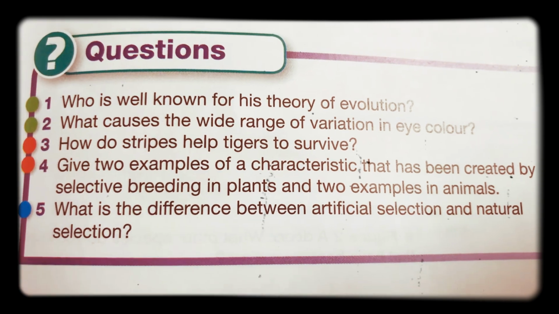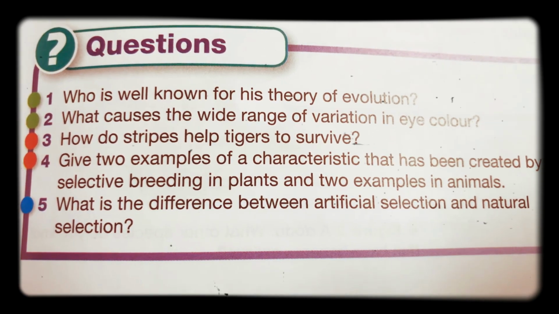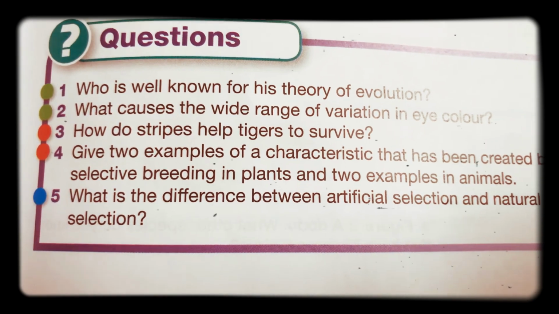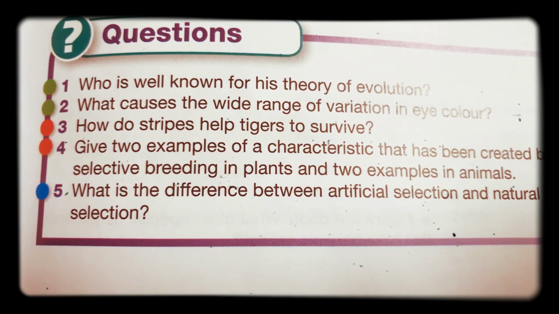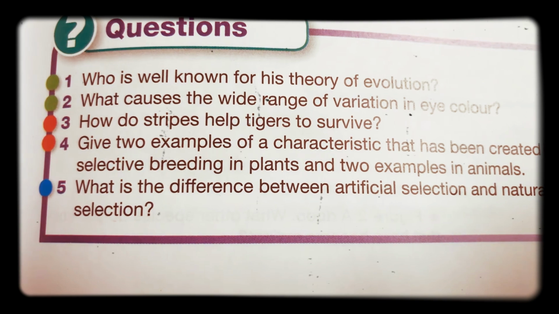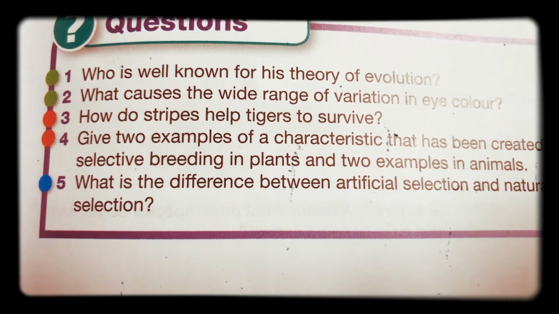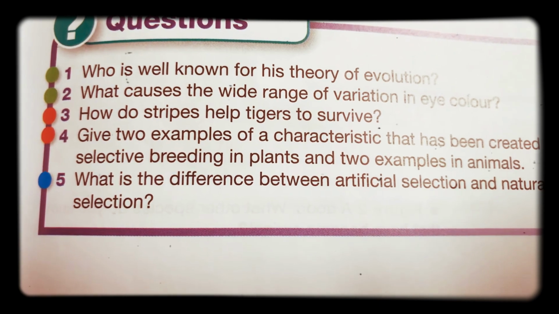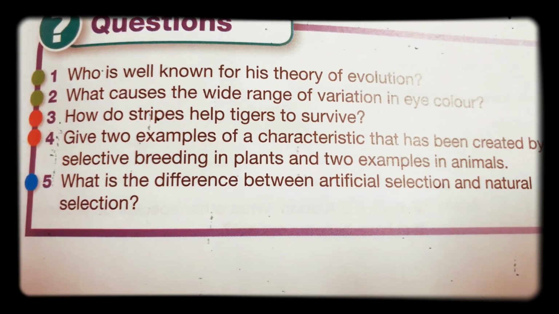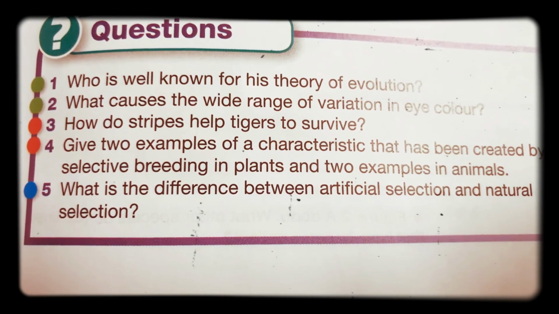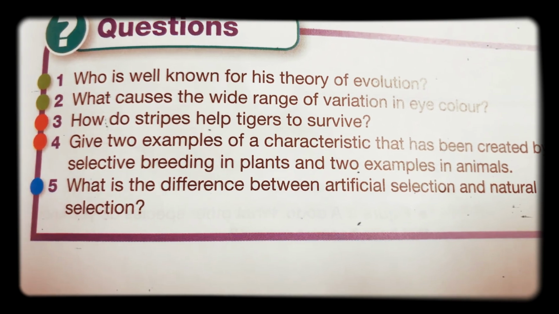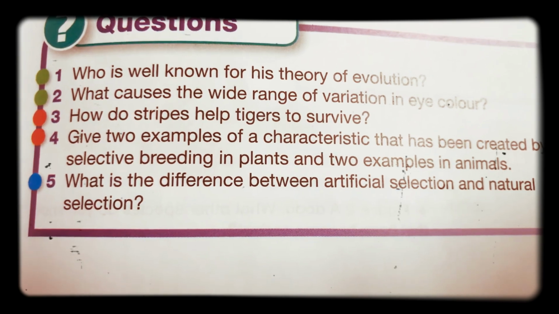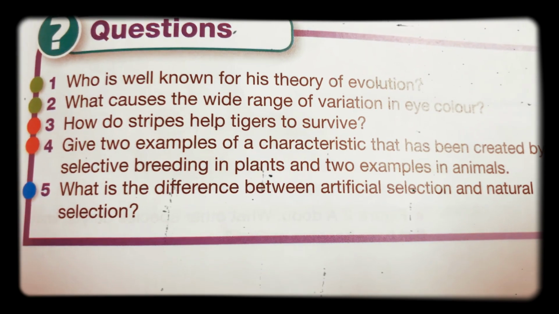So the key difference between artificial selection and natural selection is that natural selection is something that pretty much happens in the world around us without any type of interference, any kind of input from humans. Whereas artificial selection is something that humans would choose to do to increase, for example, the chance of certain variations of genes being passed from parent to offspring.